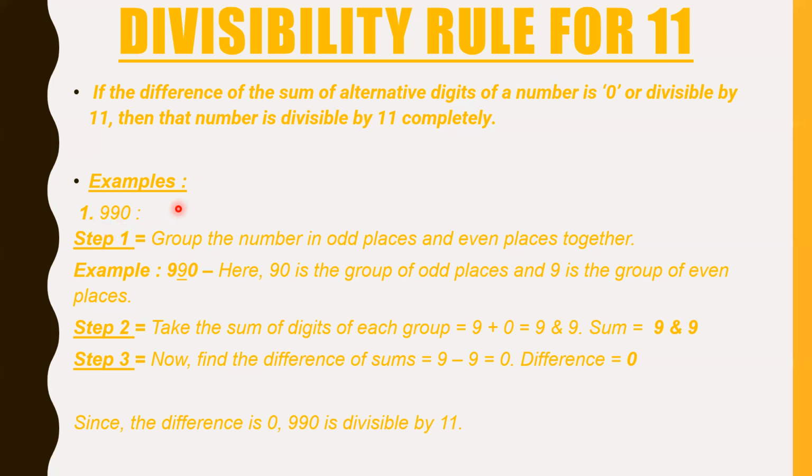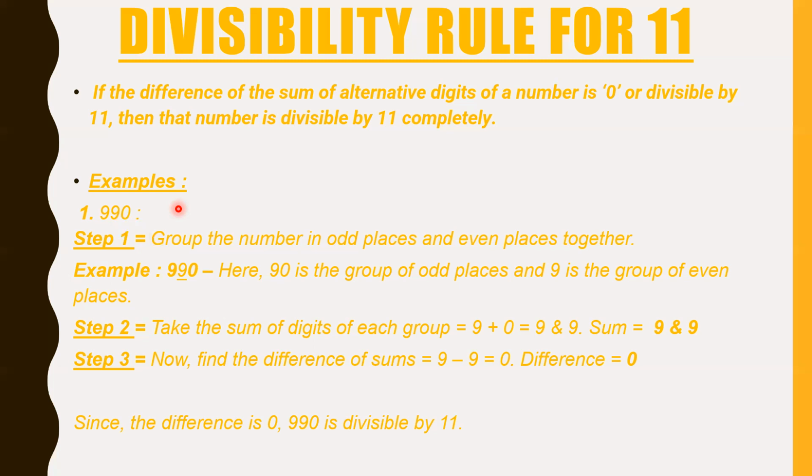So how do we come to know which are odd and which are even? Take the ones place, then leave the tens and come to hundreds. Leave 1 digit in between and then group them accordingly.